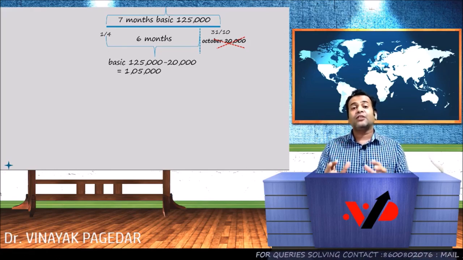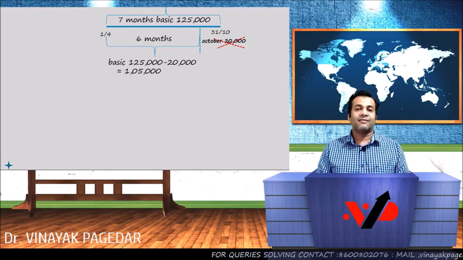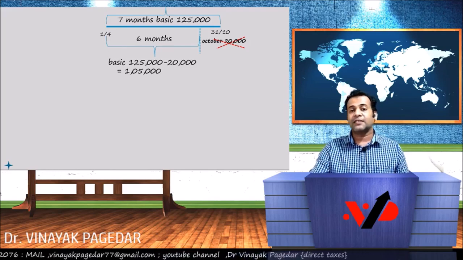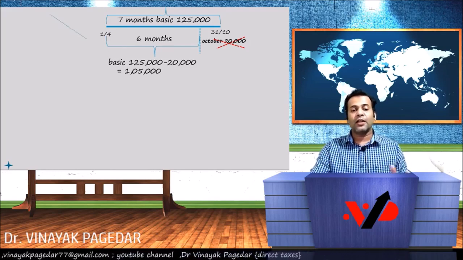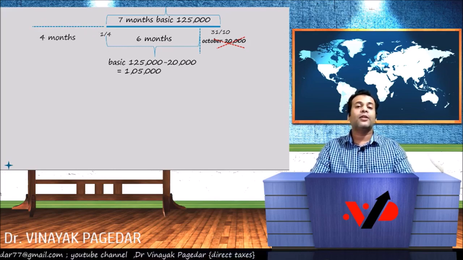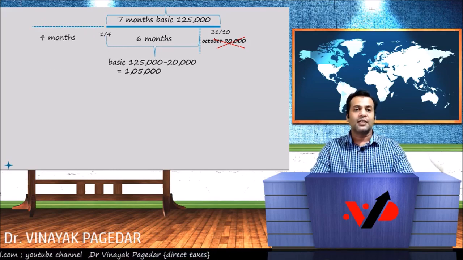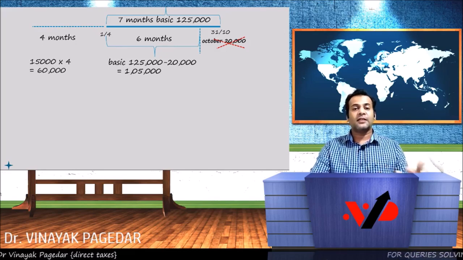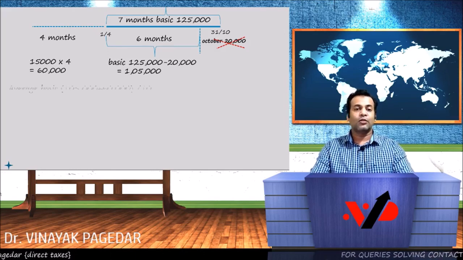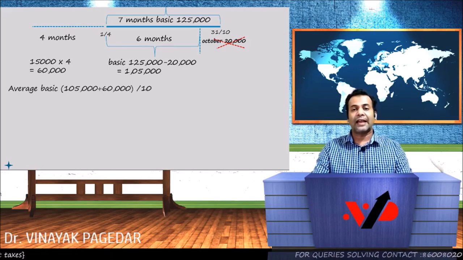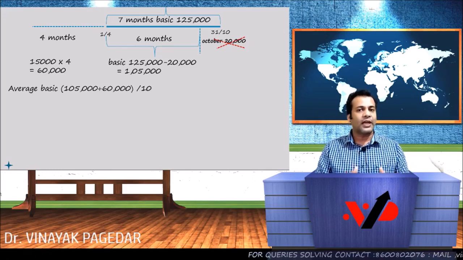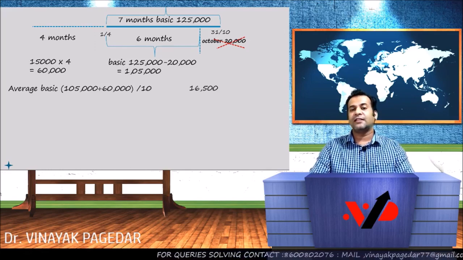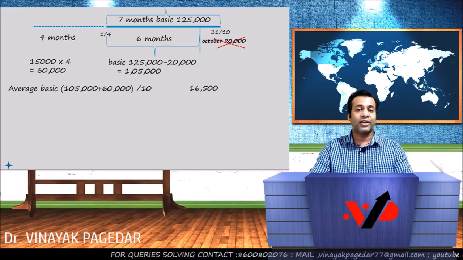This means that we need to go 4 months back. So we go back into the past another 4 months, and during that 4 months period, the salary was 15,000 a month. So 15,000 into 4 will give me 60,000. Now take the 6 months and 4 months and add them. Your average basic will come to 1,05,000 plus 60,000, which is 1,65,000, divided by 10, and you will get 16,500 a month as the average basic.